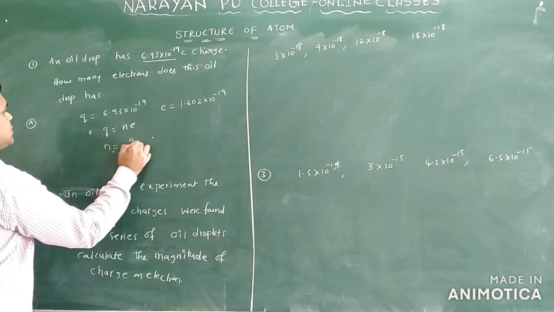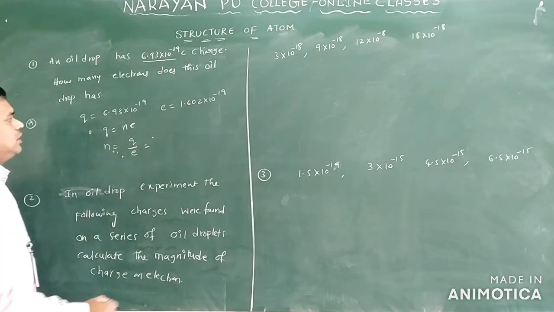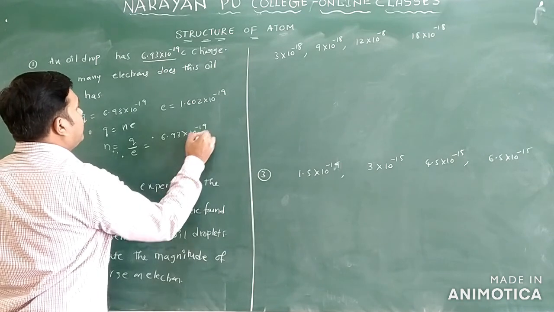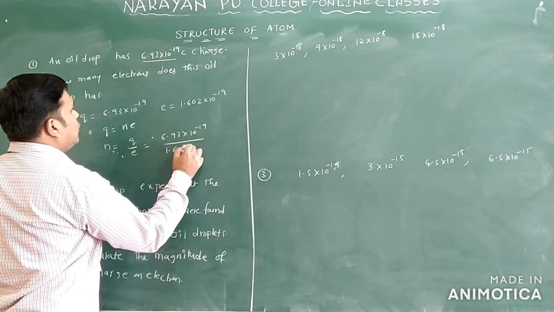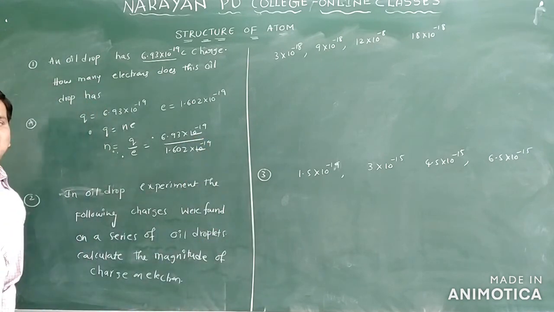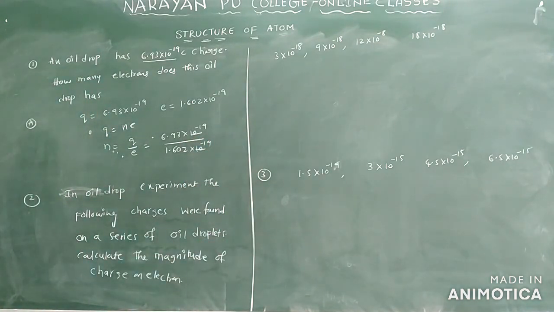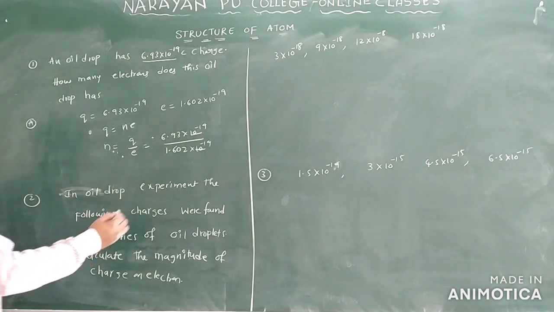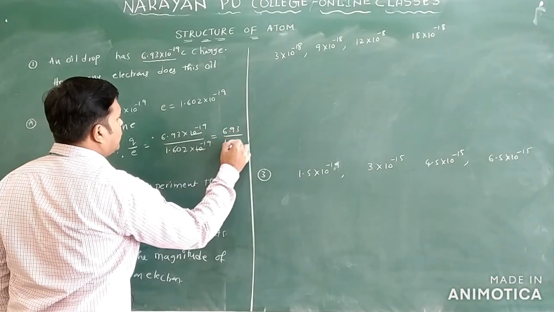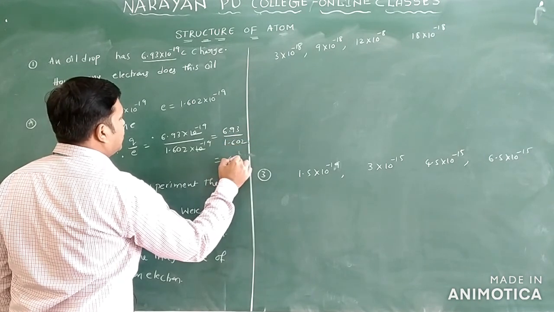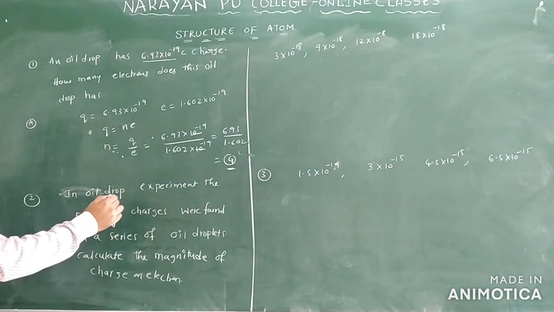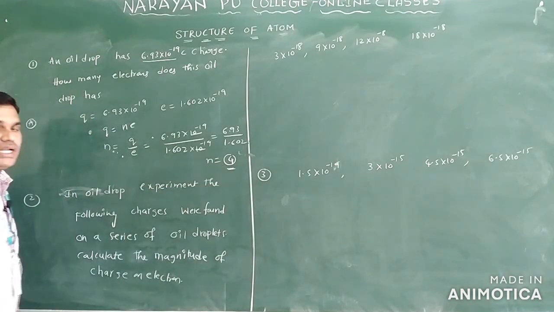So N is equal to what? Q by e. What is N? We have 6.93 into 10 power minus 19 by 1.602 into 10 power minus 19. What cancels? 10 power minus 19, 10 power minus 19 cancel. Then what will you get here? 6.93 by 1.602. Approximately how much will you get? 4 only. So how many electrons are there in this? N is equal to 4. We have 4 electrons.